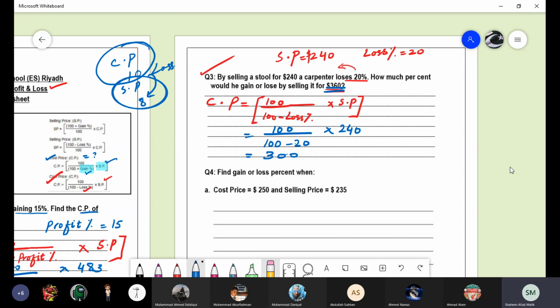So is the cost price greater or the selling price greater? Cost price is this one, 300. The new selling price is $360. Now you have selling price 360 and cost price 300. What's going on?